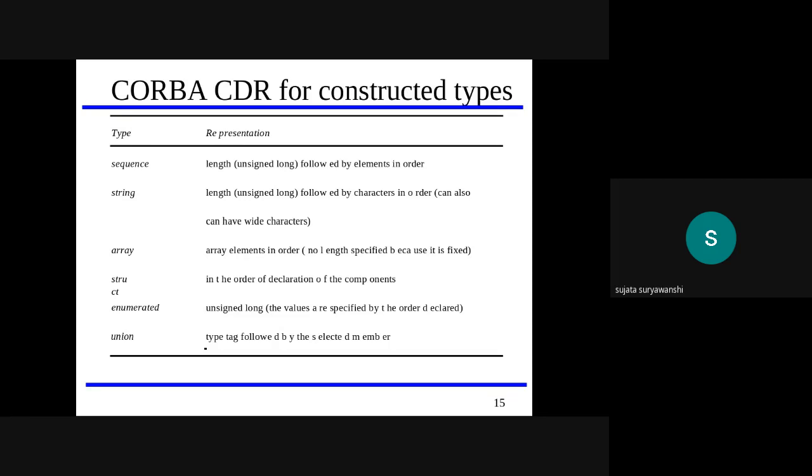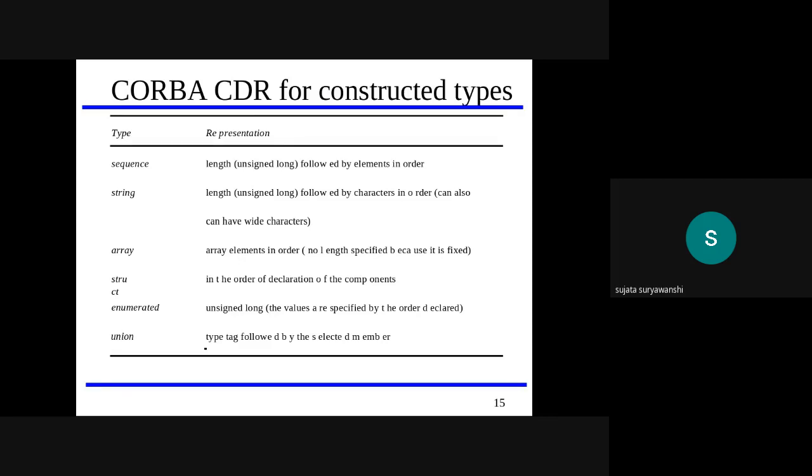This consists of a total of 15 primitive types. What different primitive types are defined in this CDR? We'll see some examples. Short is the keyword to represent 16-bit data. Long is the keyword for 32-bit data. Unsigned short and unsigned long are also used.